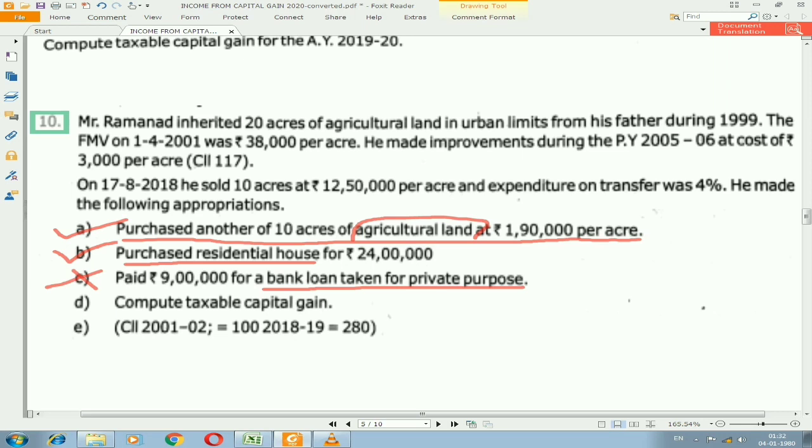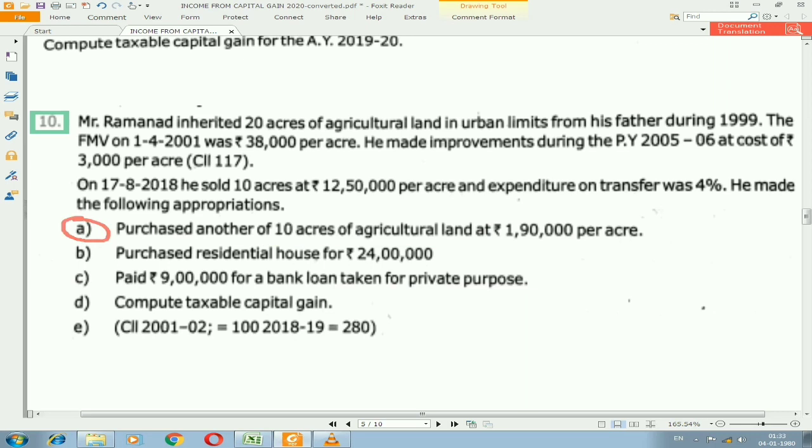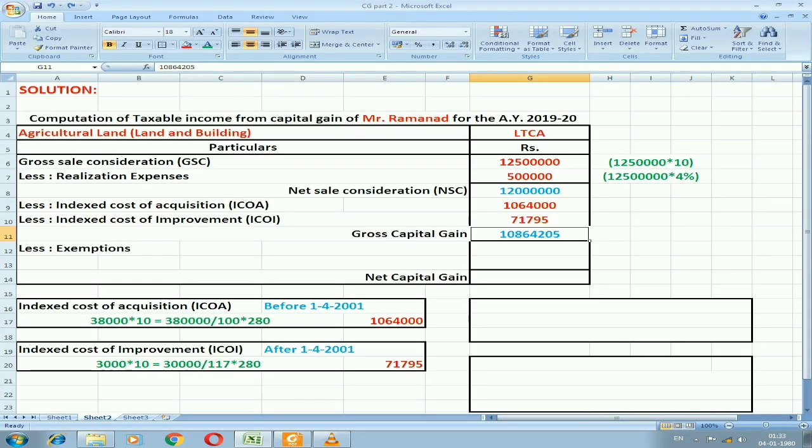So let me repeat again. First one is purchased another 10 acres of agricultural land. So in this, sale is also agricultural land, purchase is also agricultural land. It will come under section 54B. So they have done the investment of 1,90,000, that is also per acre. They have purchased newly 10 acres. So if I calculate that, I need to multiply the 10 acres with the amount of each acre value.